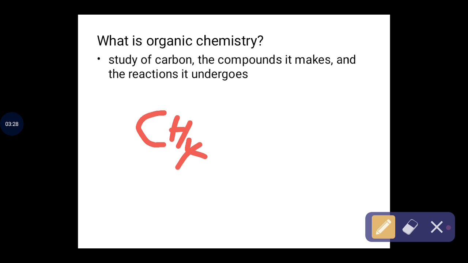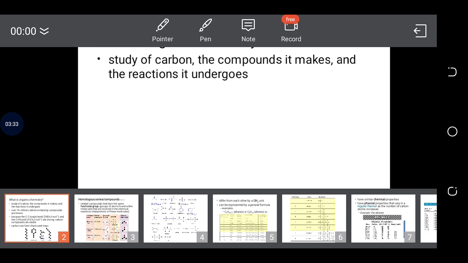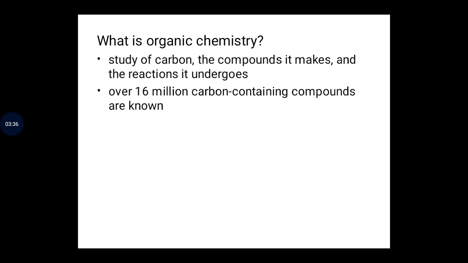And apart from this, we have over 16 million carbon-containing compounds which are well known. So it means that organic compounds are so numerous. As of this time, 16 million of them are known.